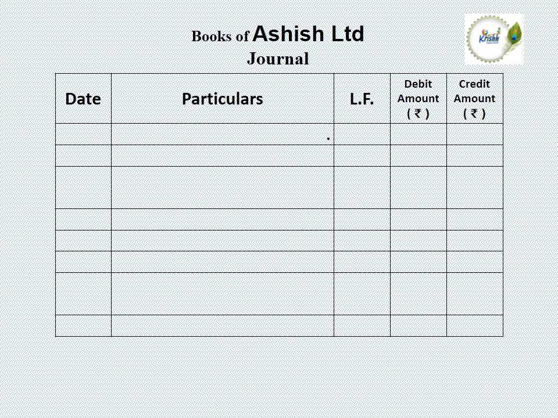After the allotment procedure, after some time period, the company makes the first call for rupees 20 per share. So 10,000 shares into 20 rupees, the value of first call money is 2 lakh. First we pass the due entry: share first call account debit 2 lakh in debit amount column, to share capital account credit 2 lakh in credit amount column.